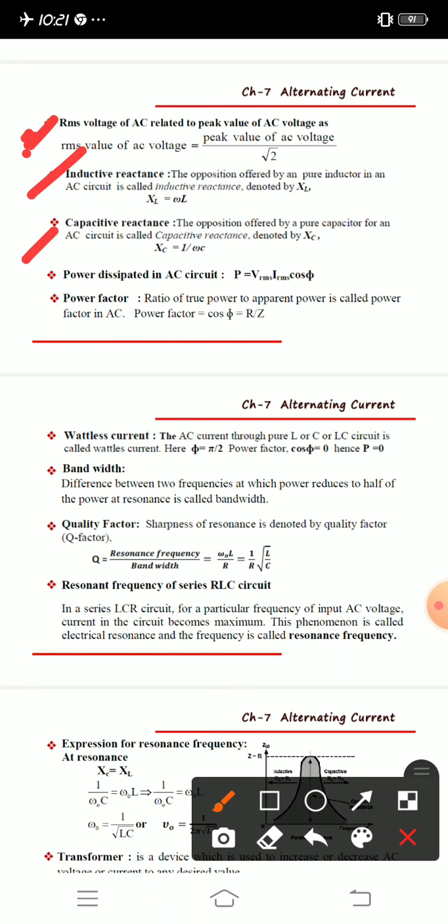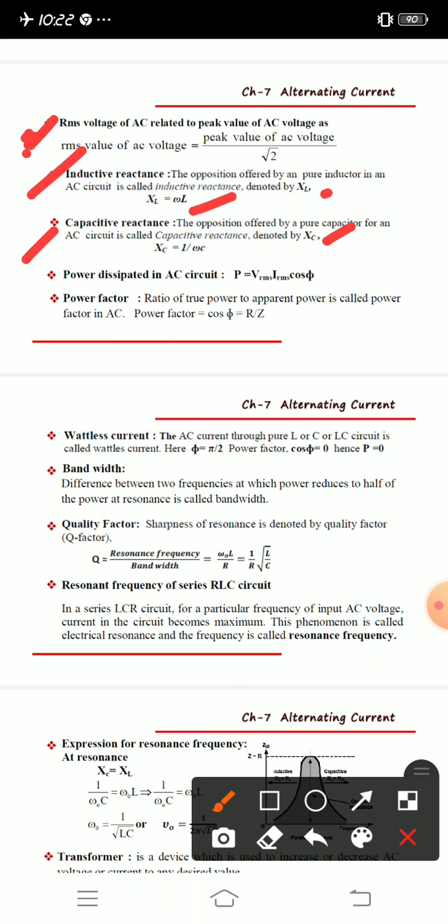So the inductive reactance is the opposition offered by a pure inductor in an AC circuit, hence it is called inductive reactance, and it is denoted by XL. XL is nothing but omega into L. Next, capacitive reactance. This is the opposition offered by a pure capacitor in an AC circuit. It is denoted by XC. XC is equal to 1 by omega C.